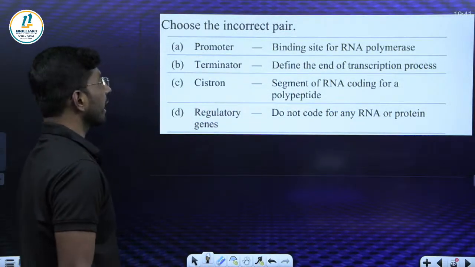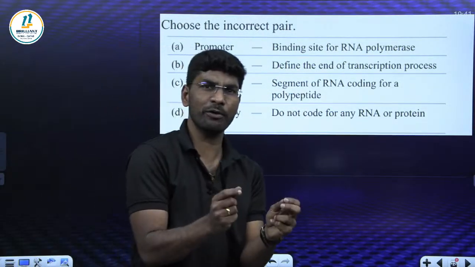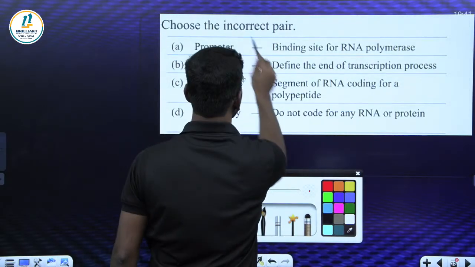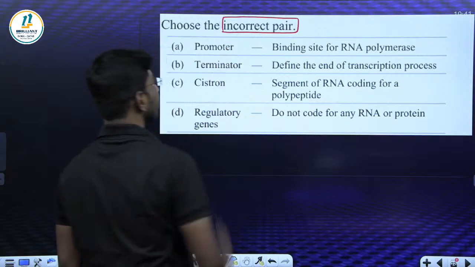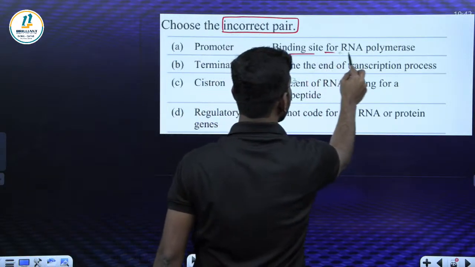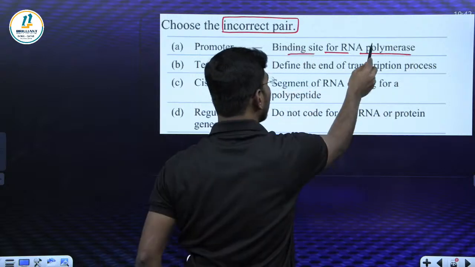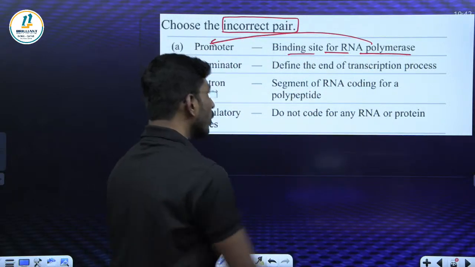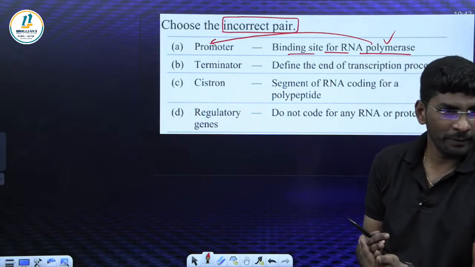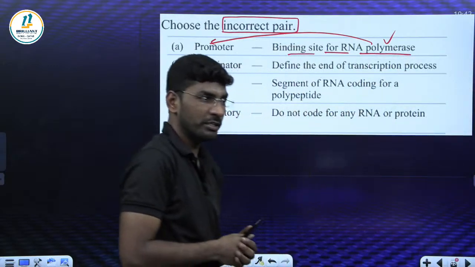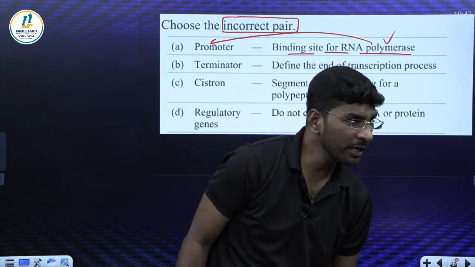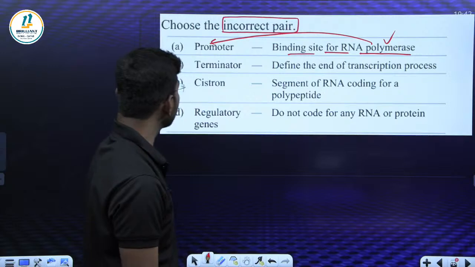What about this? Can any one of you simply match the following? Very easy. Choose the incorrect one. I'm sorry, it's not match the following. Incorrect pair they are asking. Something is incorrect here. Promoter: binding site for RNA polymerase. I told you how to remember: PP, promoter polymerase. So this is correct. Let me check. My students are giving their answers. What is the right answer of this question? Find out, students. Out of 4, something is incorrect. See, Nayan, it is C, beta. Let me check.